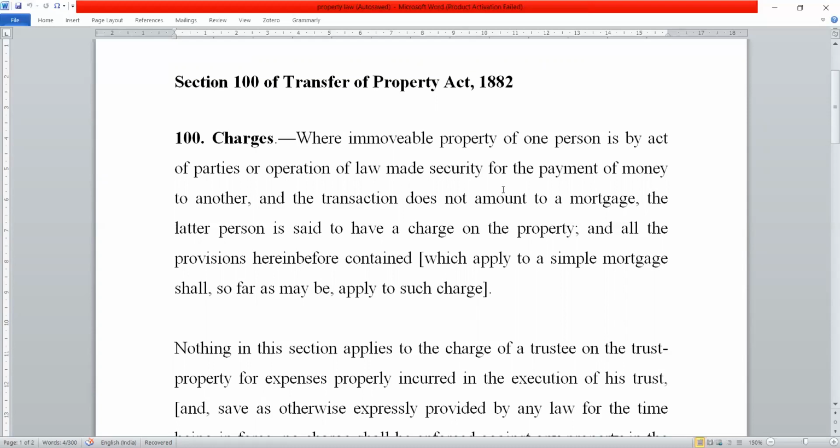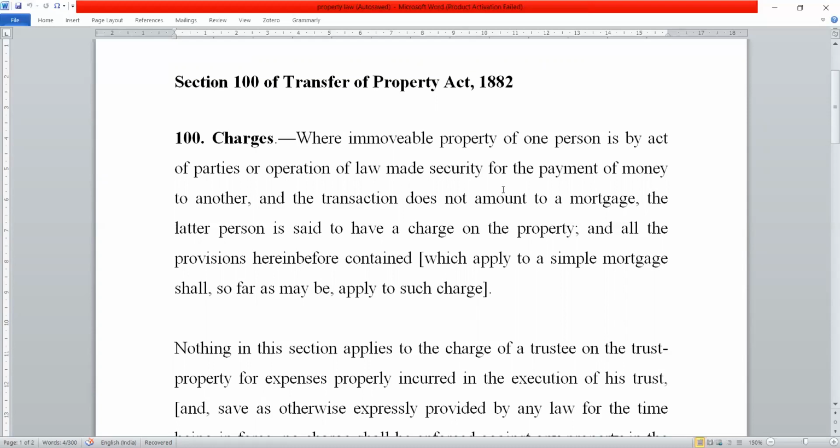That maintenance allowance is nothing but an encumbrance on the property which the parties decided or agreed to pay to the society itself. So the maintenance allowance is one of the examples.